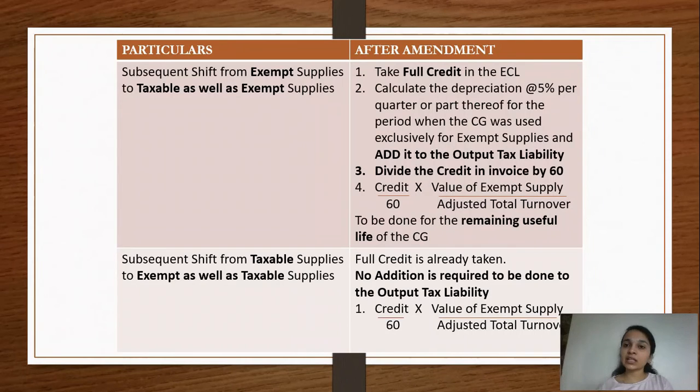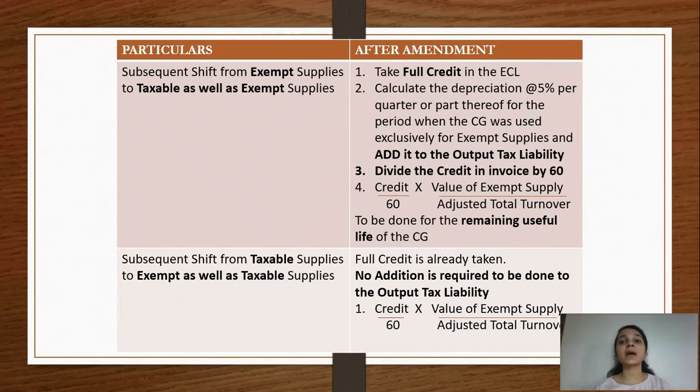We will calculate depreciation but obviously we are not eligible for that 6,000. We will calculate depreciation at the rate of 5% per quarter or part of the quarter for the period when the capital asset or capital good was used specifically for exempt supplies, and we will add that particular thing to the output tax liability. Please understand what is happening here.